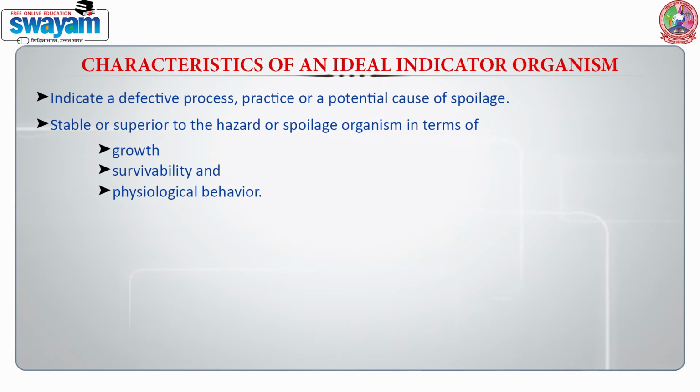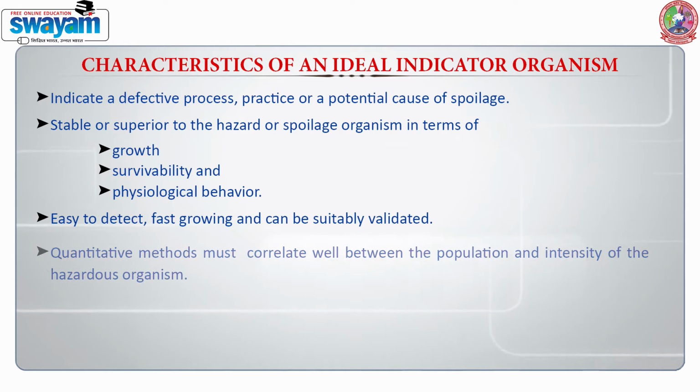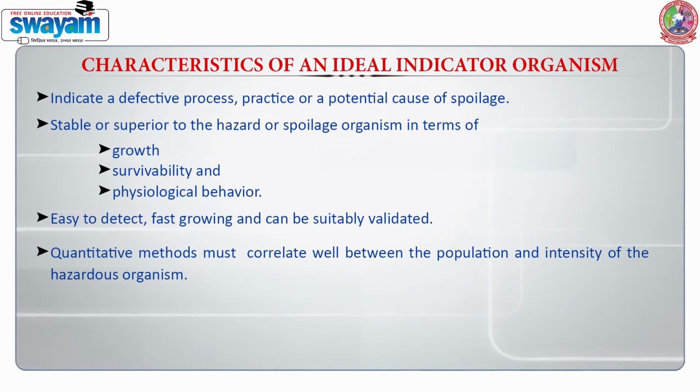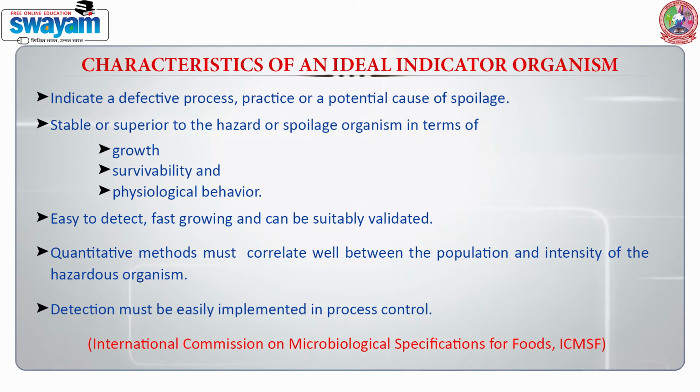of quality or safety. Therefore, whenever we talk about these indicator organisms, they should be easy to detect, fast growing, and can be suitably validated, which is very important when we are talking about food safety management systems. Quantitative methods must correlate well between the population and the intensity of the hazardous organism. Their detection must be easy and should be easily implemented. All these features were focused on by the International Commission on Microbiological Specifications for Foods.